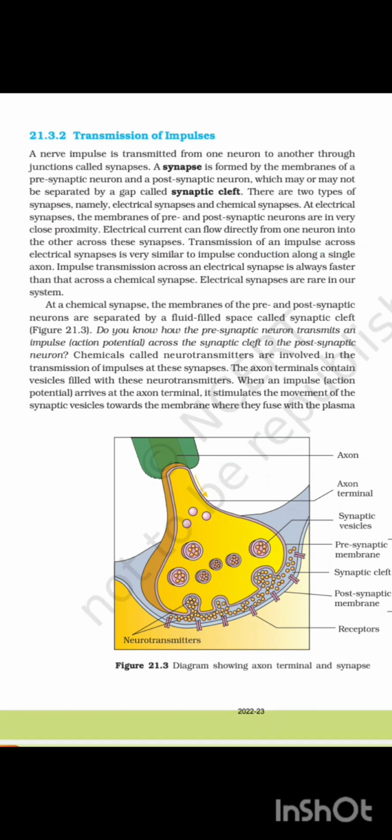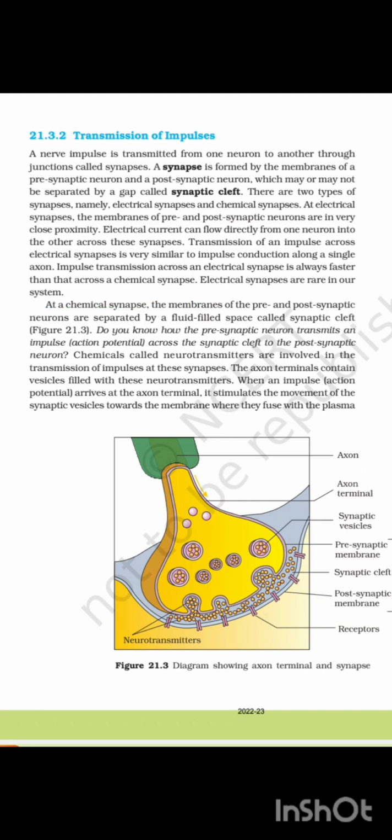Transmission of an impulse across an electrical synapse is very similar to impulse conduction along a single axon. Impulse transmission across an electrical synapse is always faster than that across a chemical synapse. Electrical synapses are rare in our system.